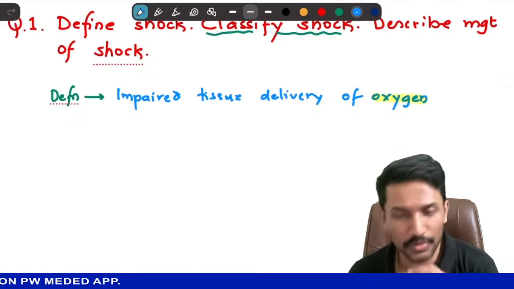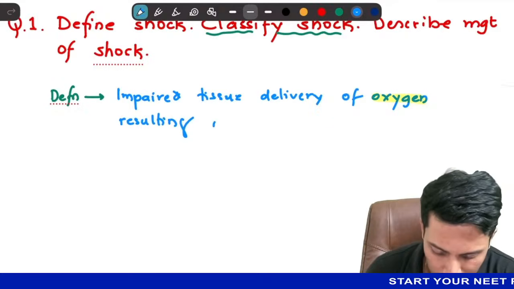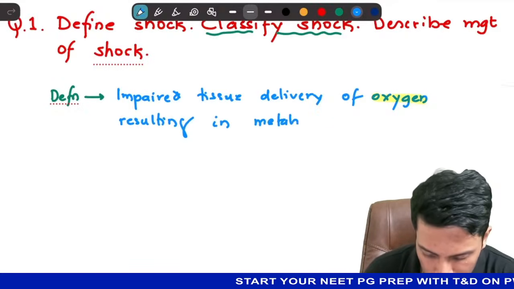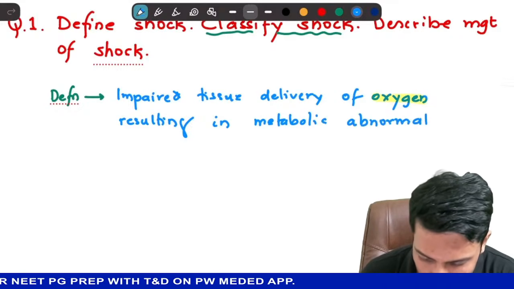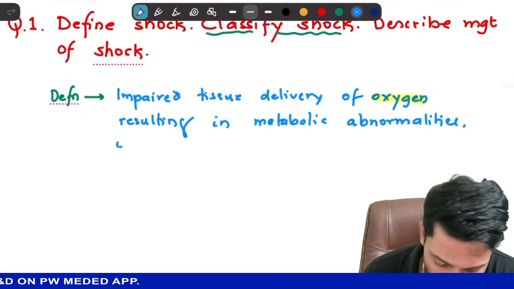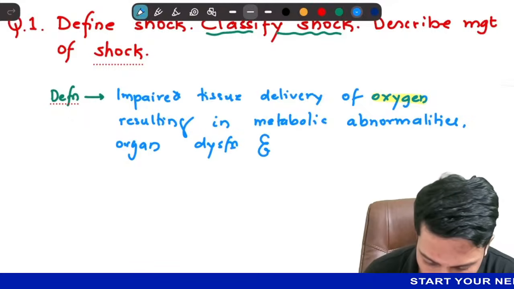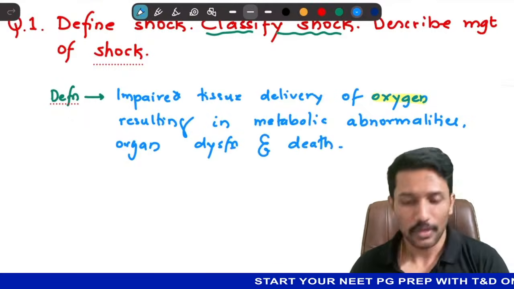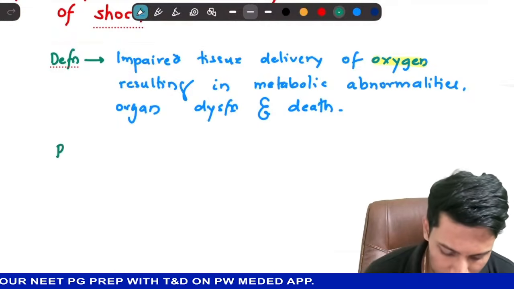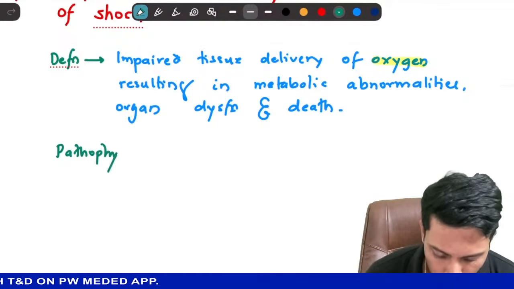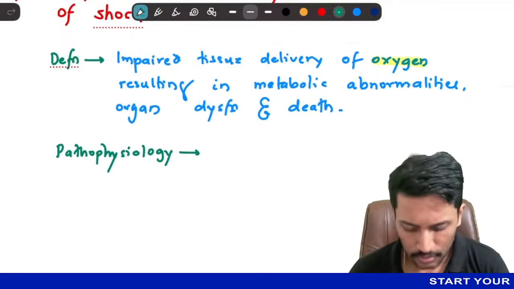If there is impaired tissue delivery of oxygen, that will result in metabolic abnormalities, organ dysfunction and death. Now let us understand, why am I getting metabolic abnormalities? Why am I getting organ dysfunction and death? So let us understand the pathophysiology. Regardless of the cause, whatever I'm discussing now applies to all cases of shock.